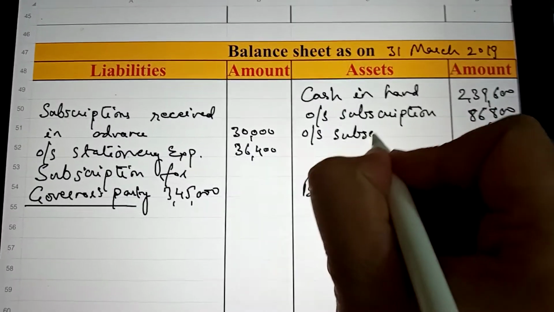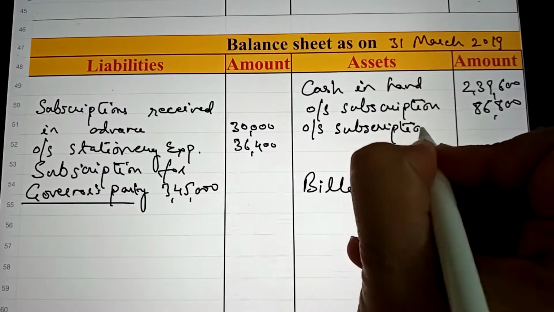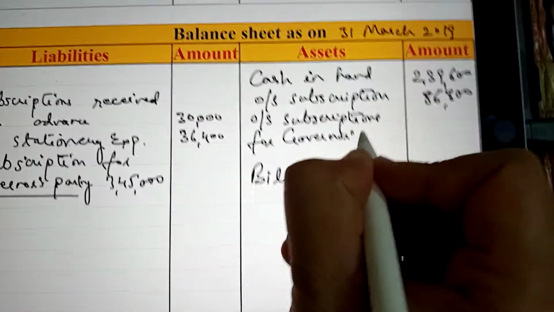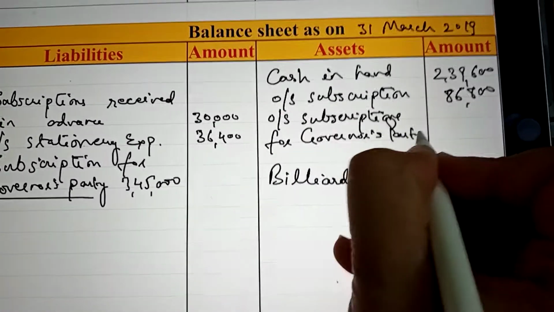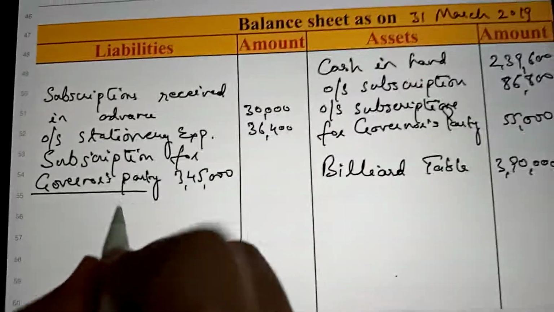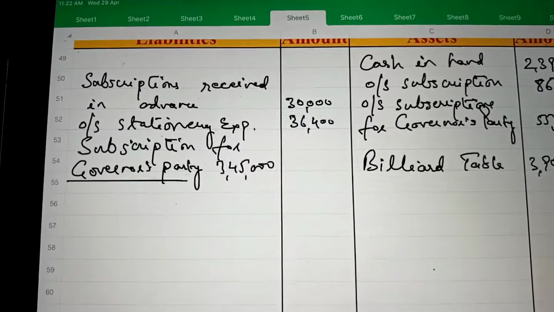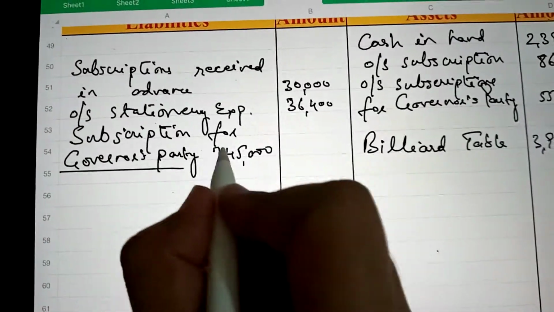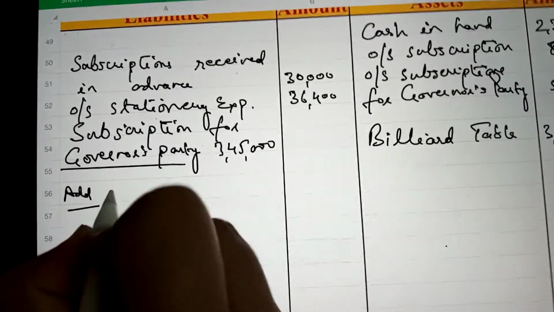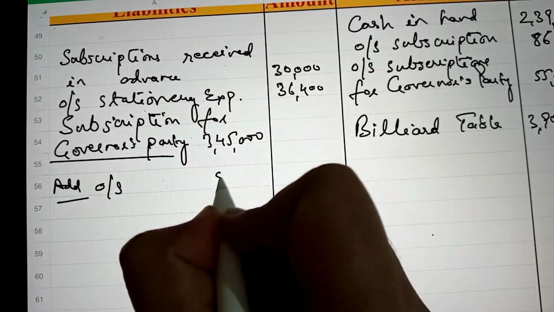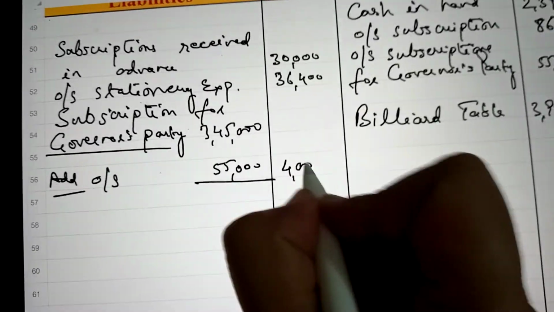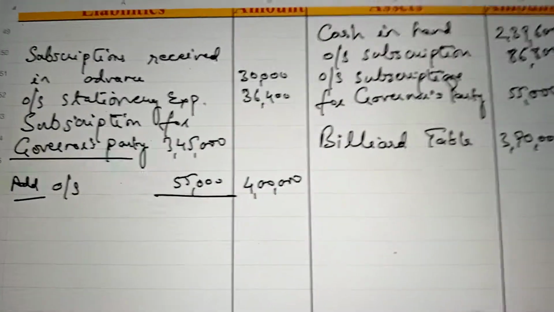Outstanding subscriptions for governor's party amounting to rupees 55,000, and this should also be added in the subscription for governor's party on the liability side. And outstanding subscription 55,000, and the total comes to 4 lakh.